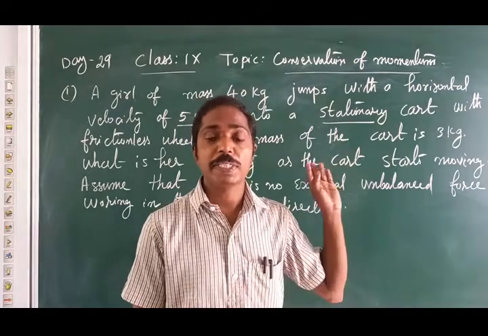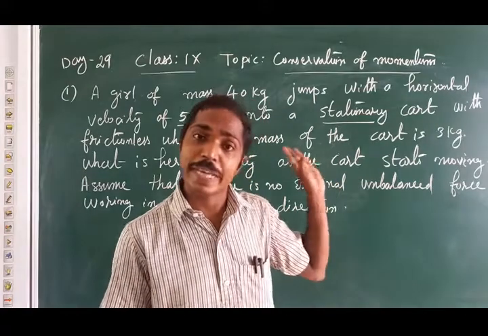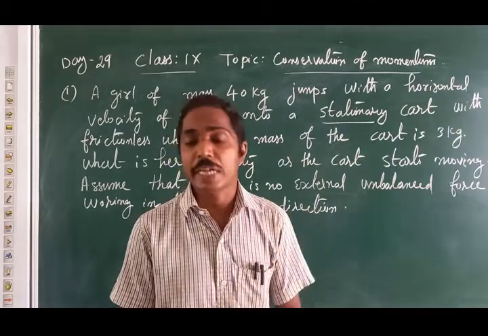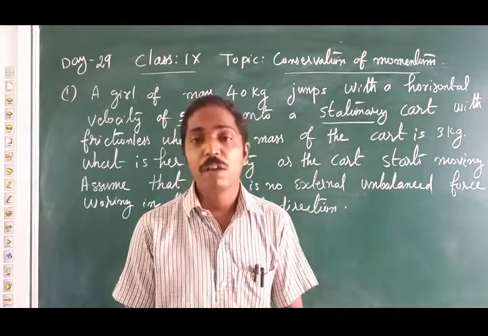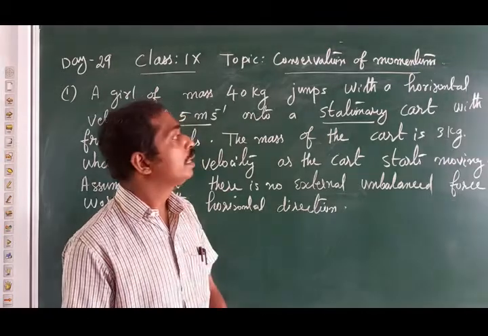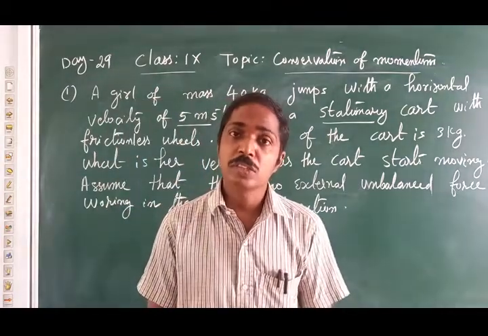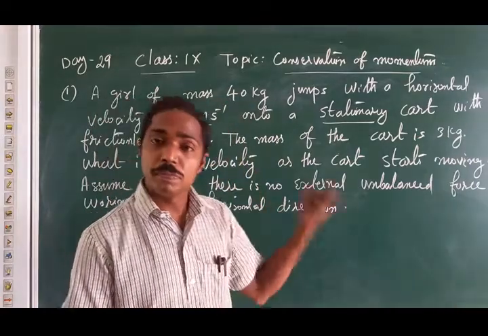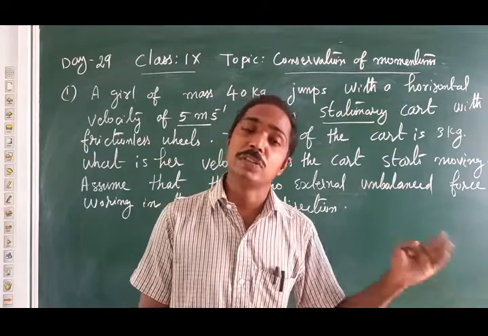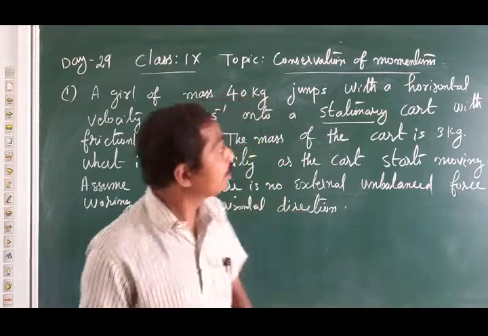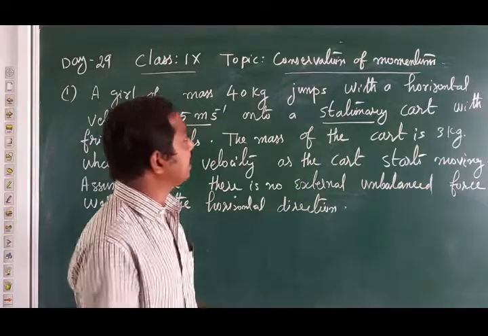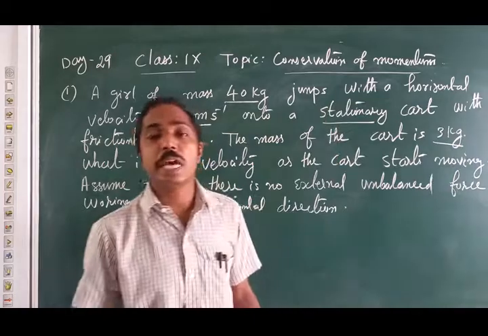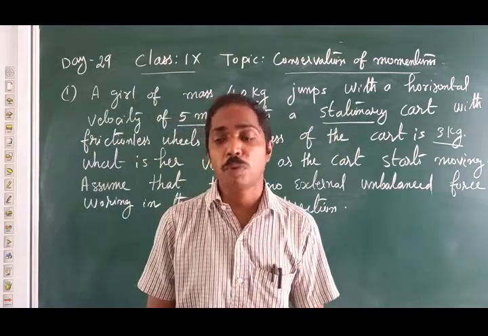So first I explained the data we can collect from the question. Here we can understand that the girl has initial velocity 5 meters second raised to minus 1. The cart is stationary only, so the initial velocity of the cart is 0 only. The girl's final velocity and cart final velocity are the same only. Mass of the girl 40 kg, then cart mass 3 kg. These are the data we are using for solving this problem.